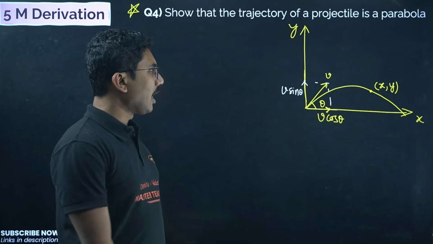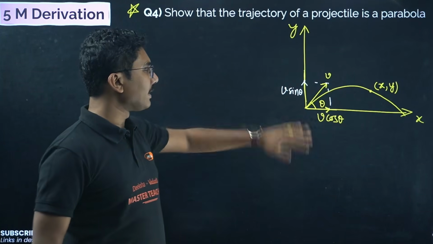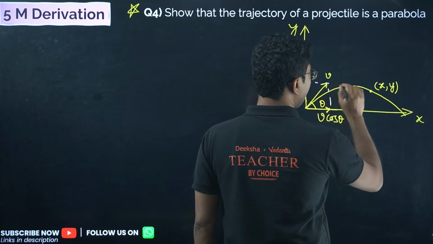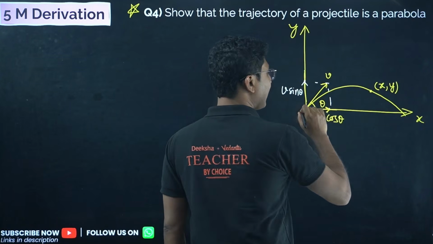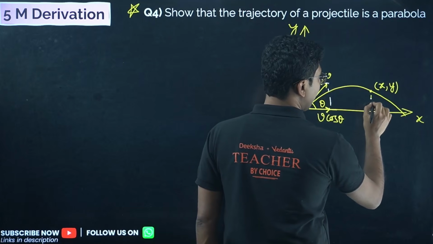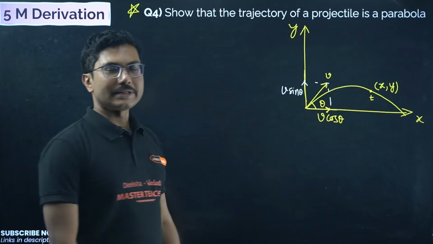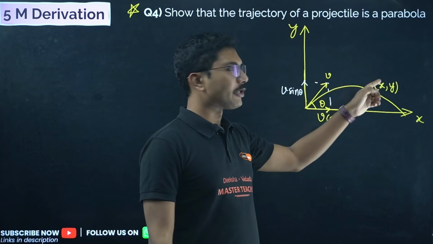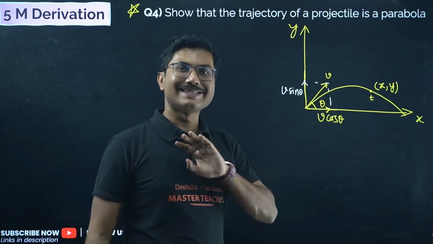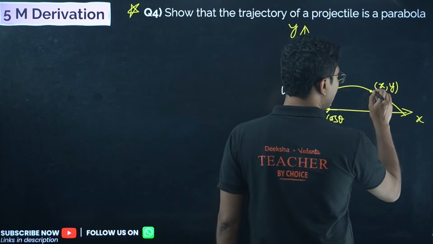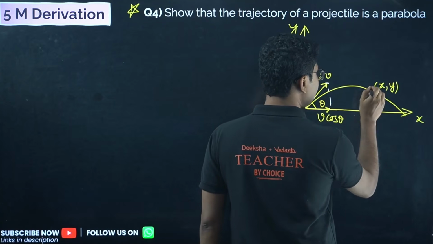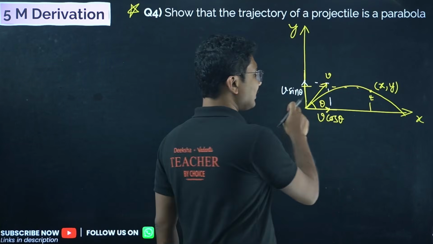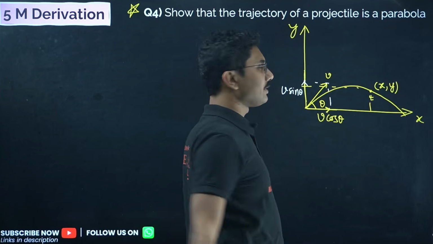Now what do we have to do? We have to relate them. Let us say that this particle is moving along this path. Say after time t seconds, it reaches this point. Whatever time t is taken, the x coordinate and the y coordinate both take the same time. Now what is the meaning of x comma y? From the x axis the distance is x, and from the y axis the distance is y.